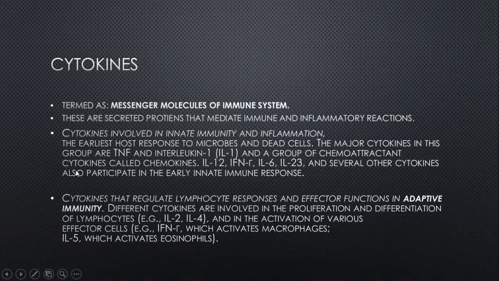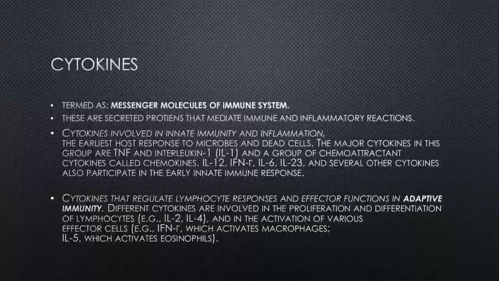Interleukin 12, gamma interferon, interleukin 6, interleukin 23, and several other cytokines also participate in the early innate immune response. These messenger molecules have an important function in inflammation and innate immunity, such as interleukin 1 and tumor necrosis factor, which cause the activation of T helper cells that cause immune response in inflammation.